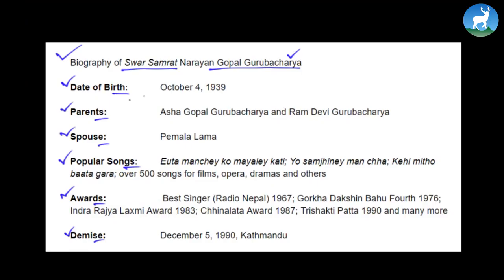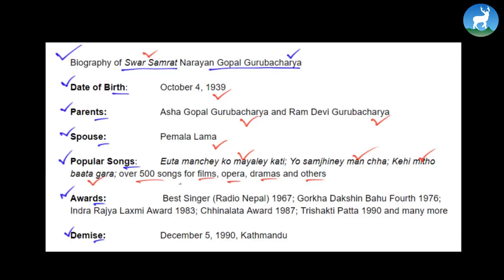Let's look at these hints. The date of birth of Sur Samrat was October 4, 1939. His parents were Asa Gopal Guruvacharya and Ram Devi Guruvacharya. And the name of his spouse was Pemla Lama. And he sang famous songs like Euta Mancheko Mayale Kati, Yo Samjhine Man Cha, Kehi Mitho Bata Gara. Over 500 songs for films, opera, dramas and others.